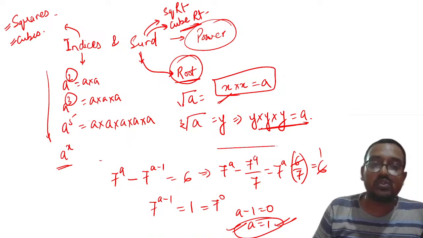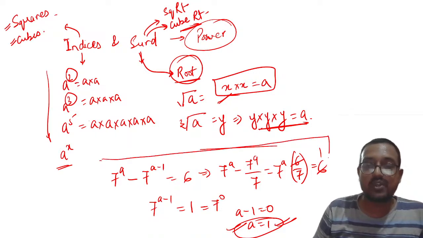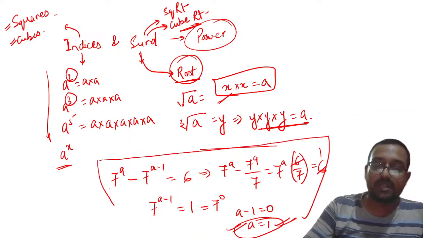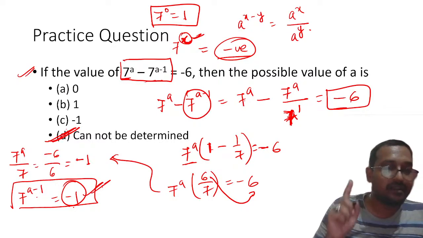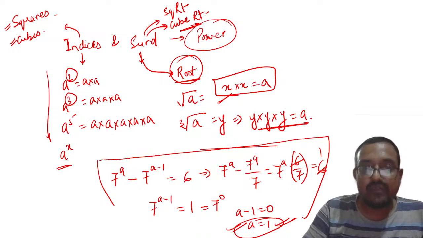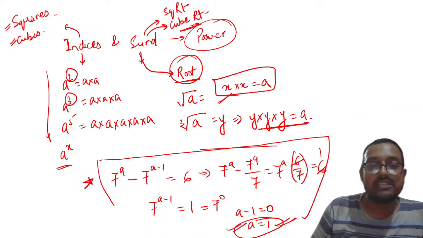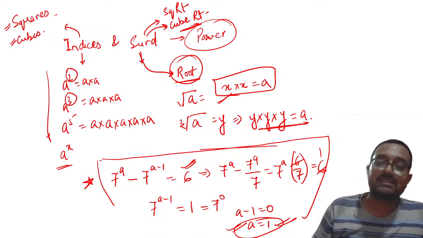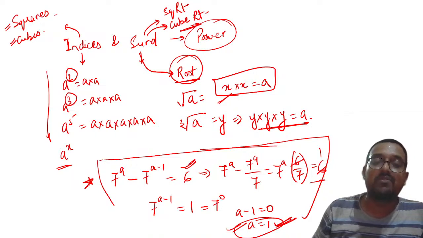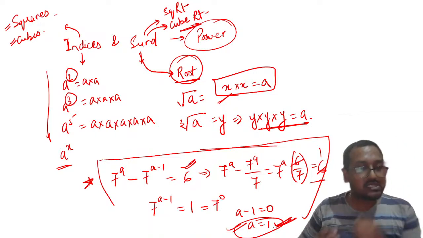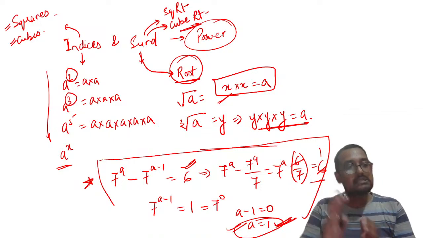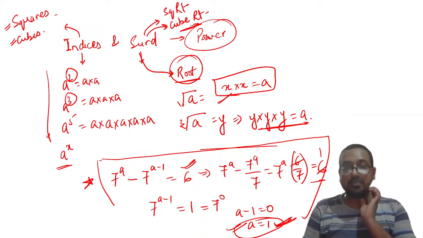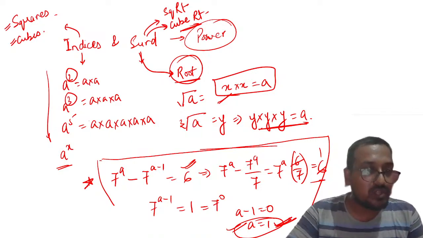So never ever make this mistake which I showed you, okay? Please remember, in this actual question case, it cannot be determined. Understood? But if the question is changed to this one is equal to 6, in this case it can be determined and a will be equal to 1. So there is a slight difference, and even a negative, a minus sign can change the game. So please be very careful with what you are dealing with.